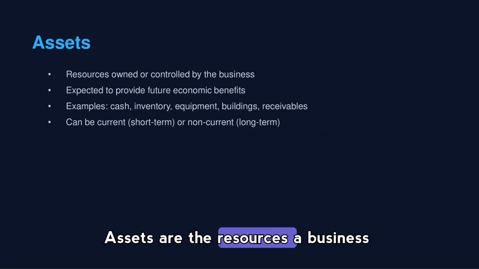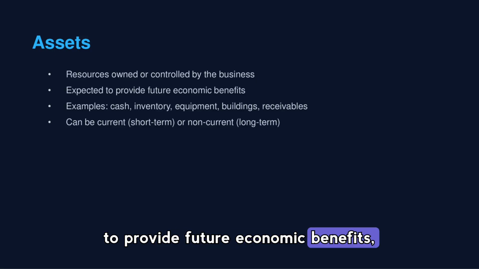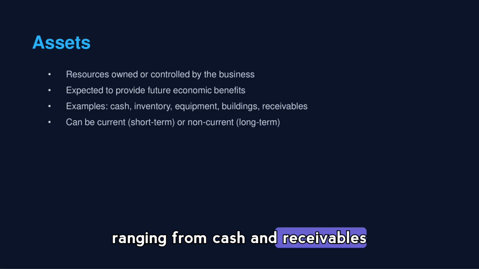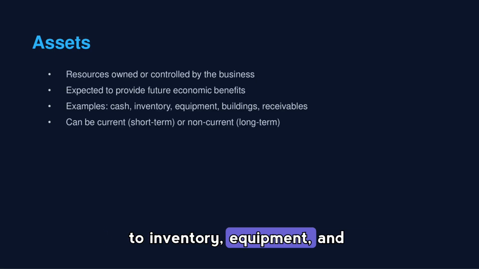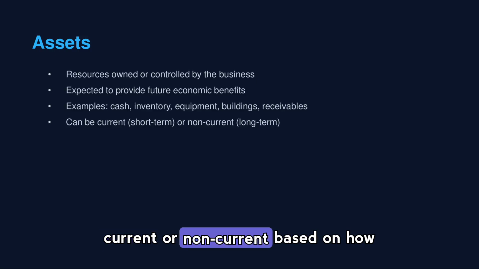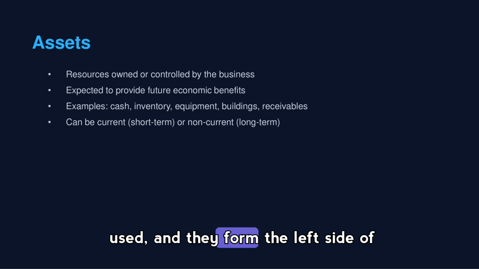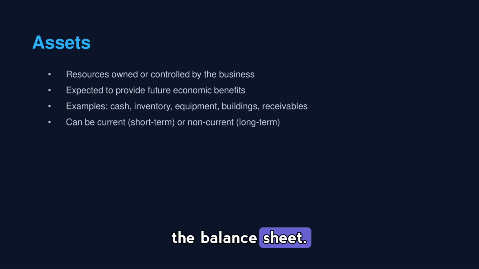Assets are the resources a business owns or controls that are expected to provide future economic benefits, ranging from cash and receivables to inventory, equipment, and buildings. Assets are classified as current or non-current based on how soon they'll be converted to cash or used, and they form the left side of the balance sheet.